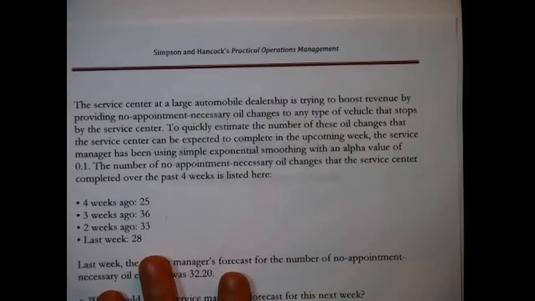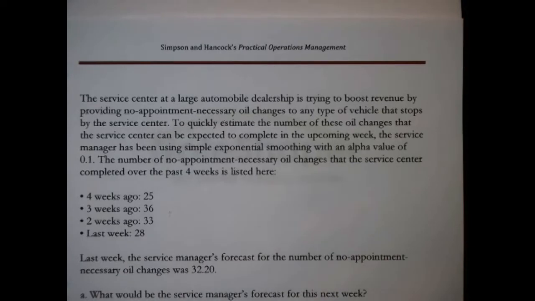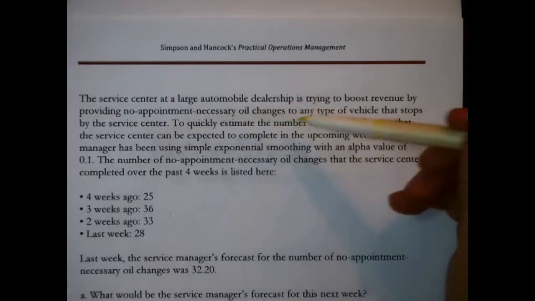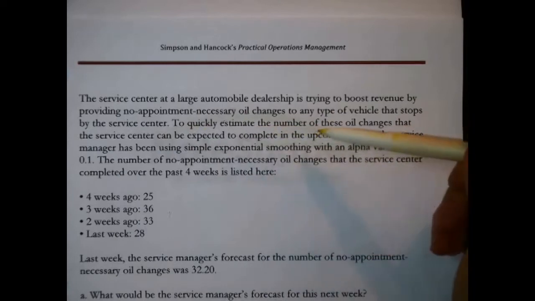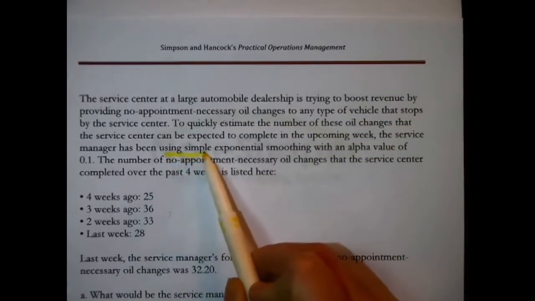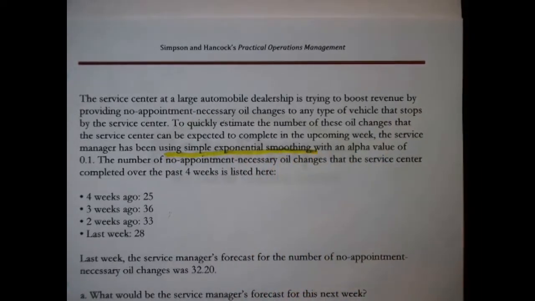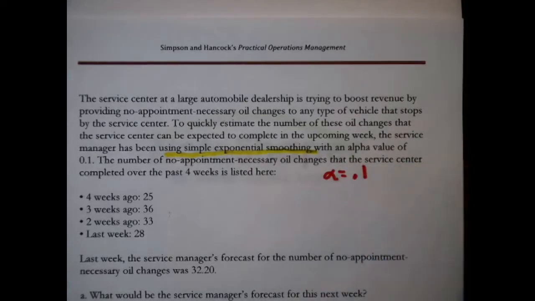A service center at a large automotive dealership is trying to boost revenue by providing no appointment necessary oil changes to any type of vehicle that stops by the service center. Okay, so that's why they need to forecast. To quickly estimate the number of these oil changes that the service center can be expected to complete in the upcoming week, the service manager has been using simple exponential smoothing. Now, that is a formula with an alpha value of 0.1. We might need that, so I'm just going to note it to the side.